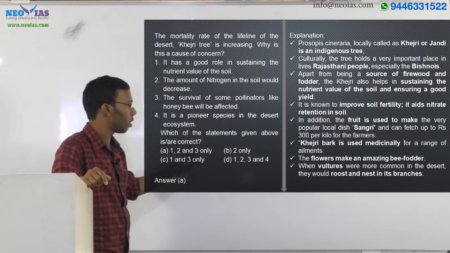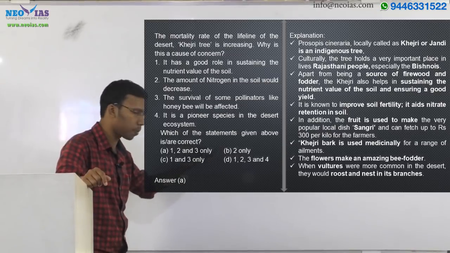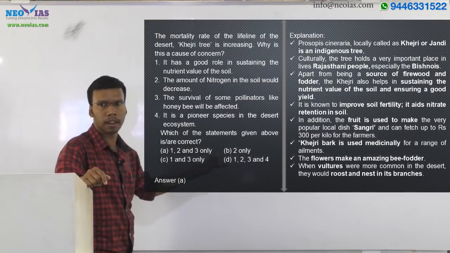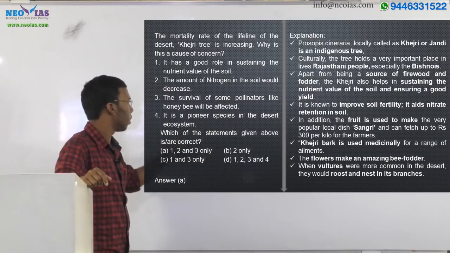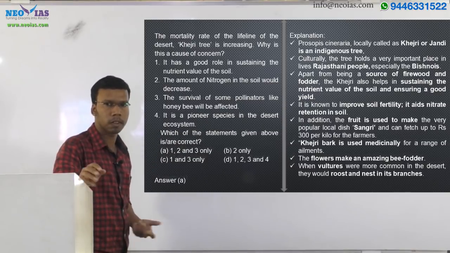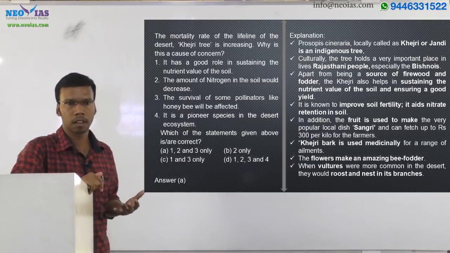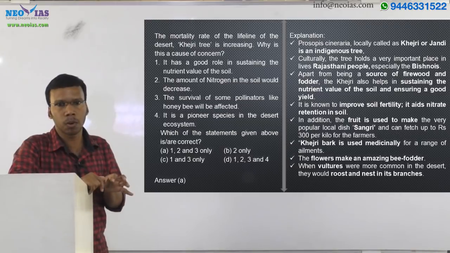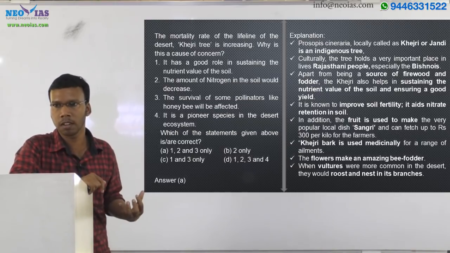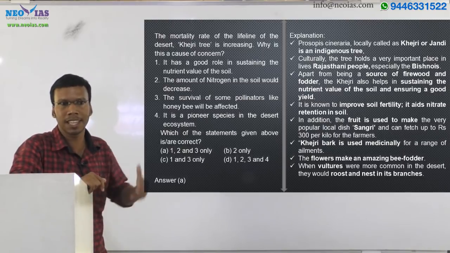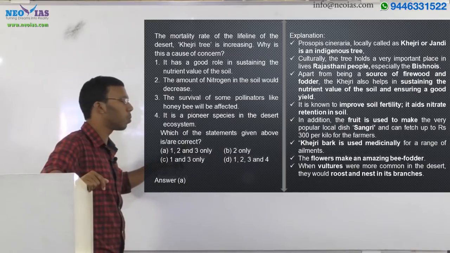No need to go through the third statement when you are appearing for your exam, because from the option itself you will come to know that the third is correct. Then you can directly go to the fourth statement: it is a pioneer species in the desert ecosystem. No, it's a wrong statement, because it's a keystone species. What is a pioneer species? A species which colonizes a newly developed area and starts the ecological succession is known as a pioneer species. The Khejri tree is not a pioneer species, it's a keystone species. So the fourth statement is wrong, and we get the answer as A. 1, 2, 3 is the answer.